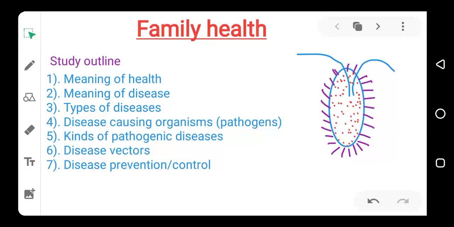In today's lesson, we want to look at family health and we want to study the following under the topic: meaning of health, meaning of diseases, types of diseases, pathogens, kinds of pathogens, vectors, and disease prevention and control. Now, meaning of disease.